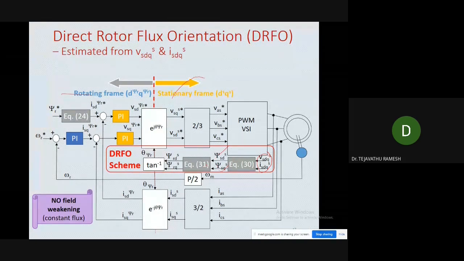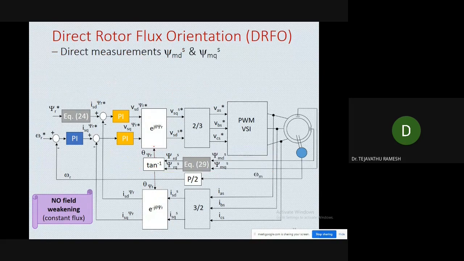At the same time, here it is transformed. No, this equation is not required. So by making the inverse transformation, inverse tan, we can get the theta. This is the second method, as I said, by inserting flux sensors inside. Here two flux sensors are inserted inside. But this method is not suitable and not recommended much. And this is the rotor flux orientation control method.